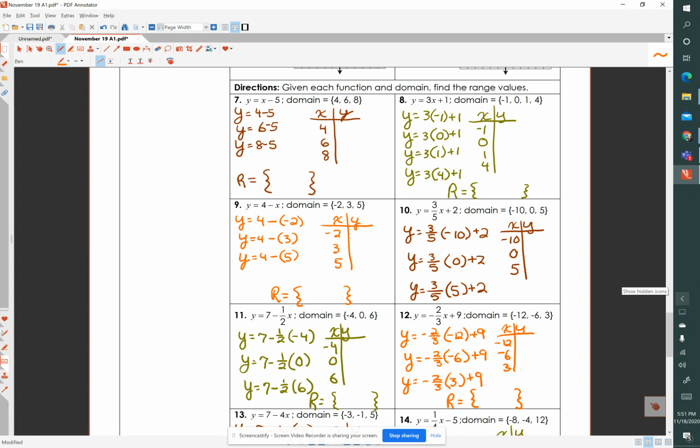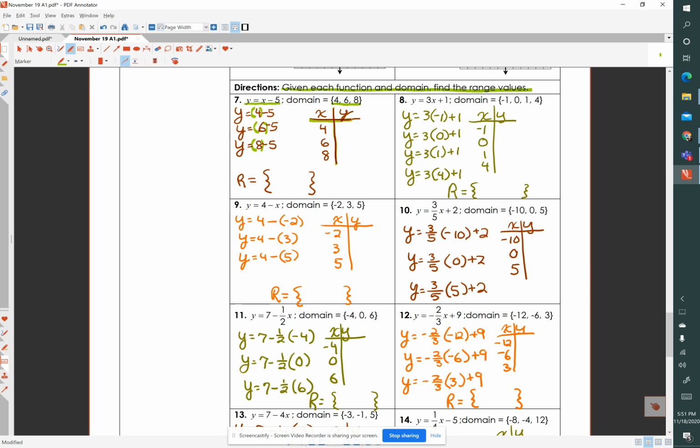In this case here, we are given the function and the domain, but we are asked to find the range of values. So our function is y equals x minus 5. And we are given the domain 4, 6, and 8. So when I make substitutions, let's put parentheses, I substituted 4, 6, and 8 for x in the original function. Now this time I'm making a table of values,